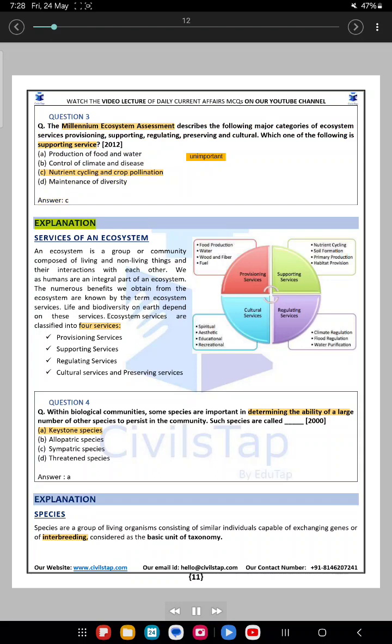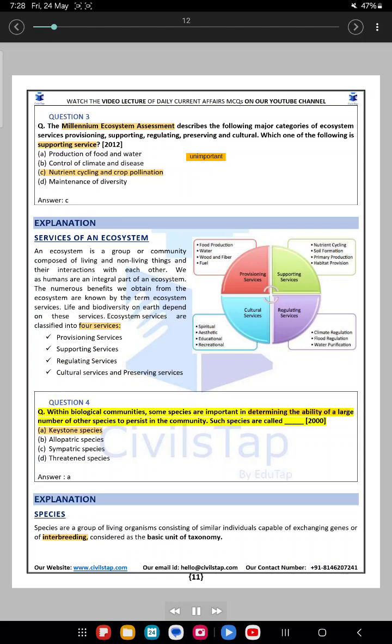Answer: C. Explanation. Services of an ecosystem. An ecosystem is a group or community composed of living and non-living things and their interactions with each other. We as humans are an integral part of an ecosystem. The numerous benefits we obtain from the ecosystem are known by the term ecosystem services. Life and biodiversity on Earth depend on these services. Ecosystem services are classified into provisioning services, supporting services, regulating services, cultural services and preserving services.